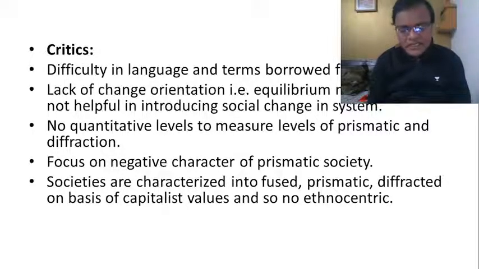In spite of the fact that he wanted to come out of American influence, he was critical of the classical thinkers for not going beyond their understanding of America. He committed the same mistake. He criticized classical thinkers for their ethnocentricity. He also committed the same mistake. He defined development as the process of transformation of a society from fused to prismatic and prismatic to diffracted. At the end of the day, he gave the example of America as a diffracted society. It means that every country must move towards America. This is where Riggsian comparative public administration was also severely criticized.